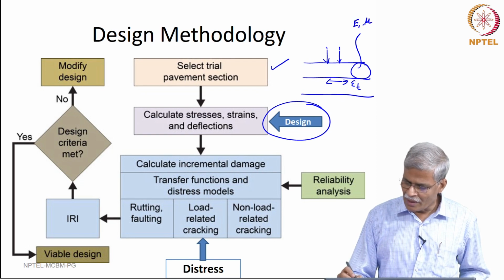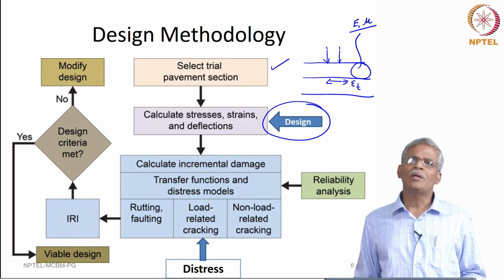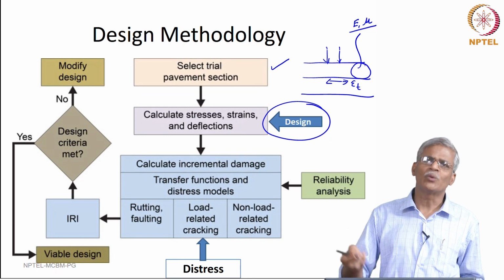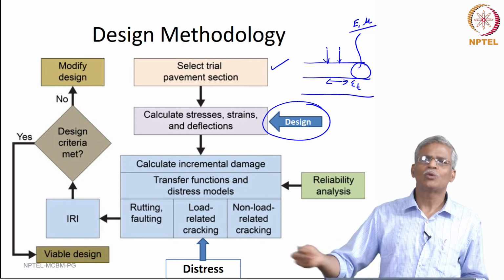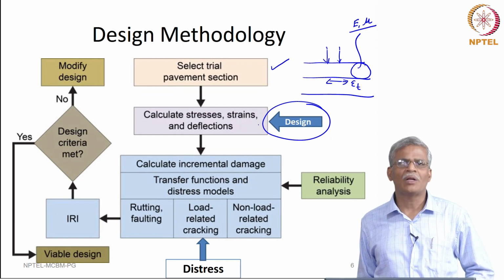I am writing in a very simplistic way about E and mu, but it need not really be E and mu; it can be as complicated as it can get, as you will discover when you go through this course material. So, calculate the stresses and strains and the deflection.